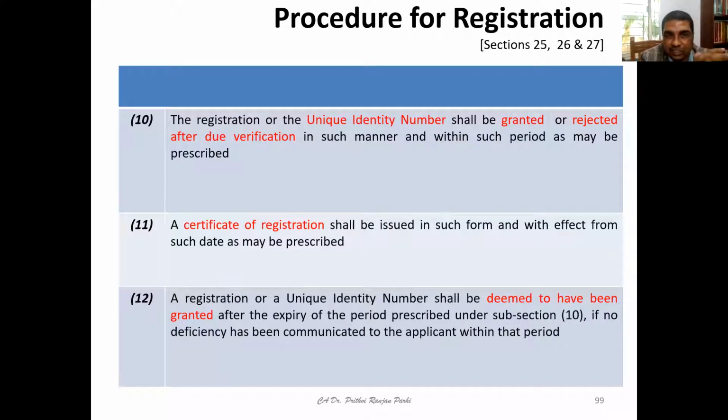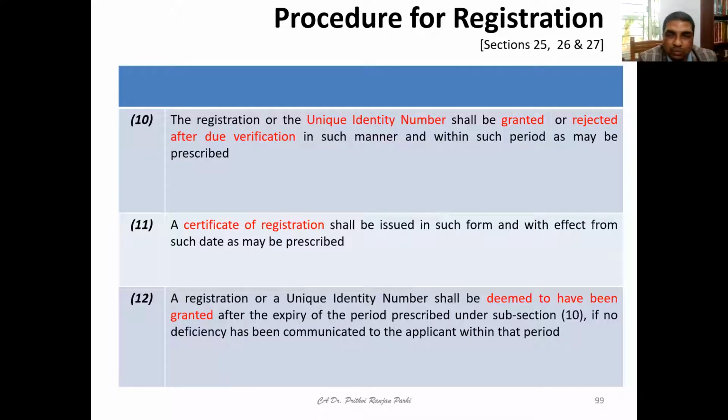This registration of the UIN may be granted or rejected after due verification in such manner as may be prescribed. A certificate of registration shall be issued in such form with effect from such date as may be prescribed. You have already seen a certificate of registration earlier, you know how it looks.